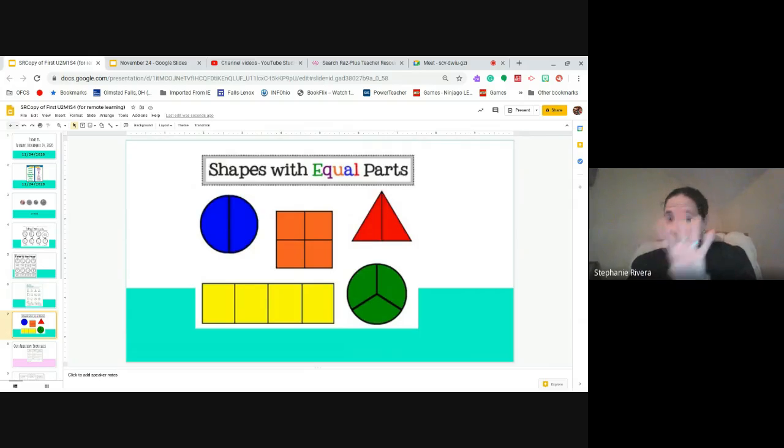You're right, 4 equal parts. We call those fourths. 2 equal parts. Again, we have halves. How about in our circle? I heard you, 3 equal parts, thirds. And our last one, our rectangle, is cut into 4 equal parts, and we know that that is fourths.